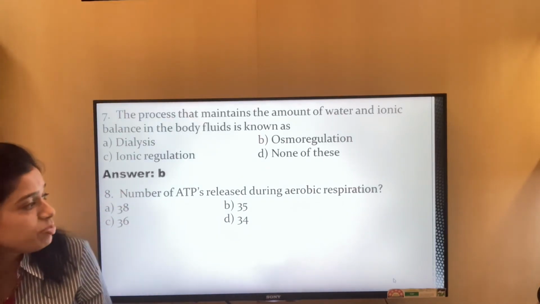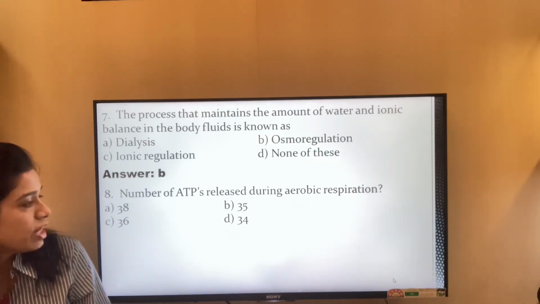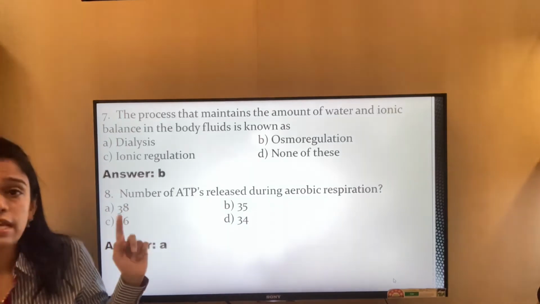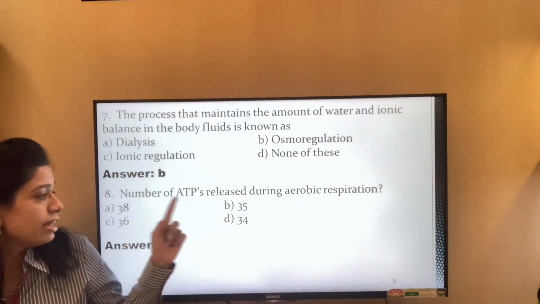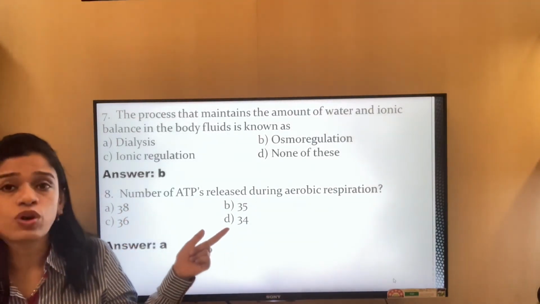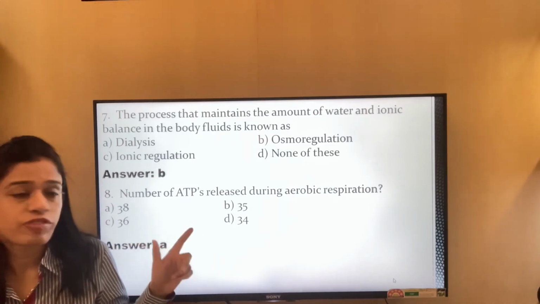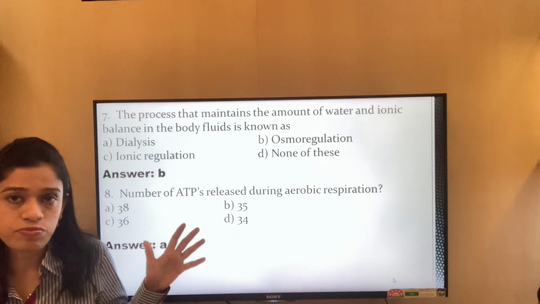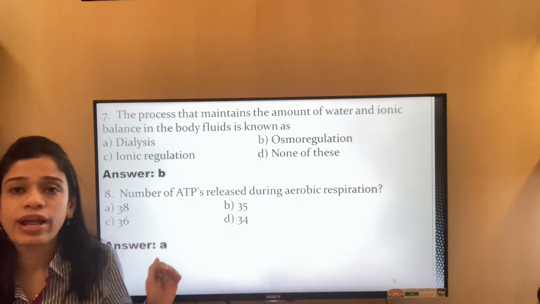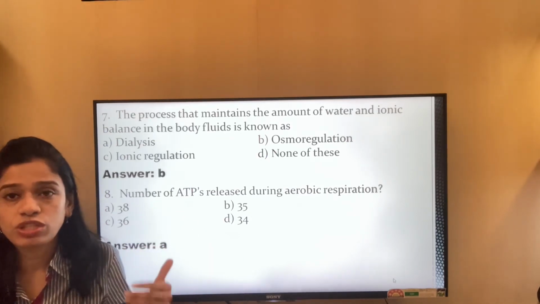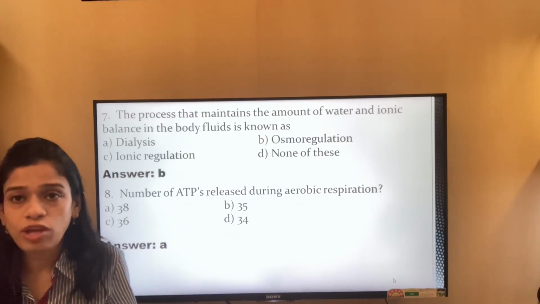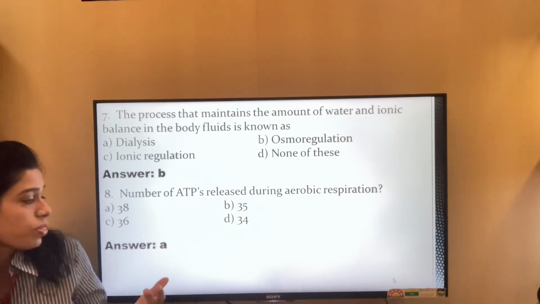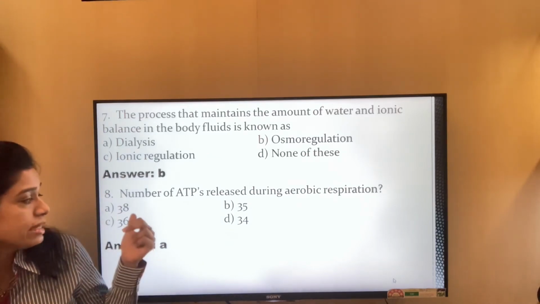The number of ATPs released during aerobic respiration is 38, 35, 36, or 34. If you remember, the number of ATPs released during aerobic respiration is 38 ATPs, whereas in anaerobic respiration, that is without the supply of oxygen, the number of ATPs released is only 2 ATP. So it is answer A.